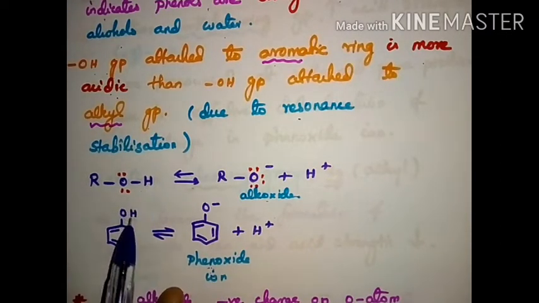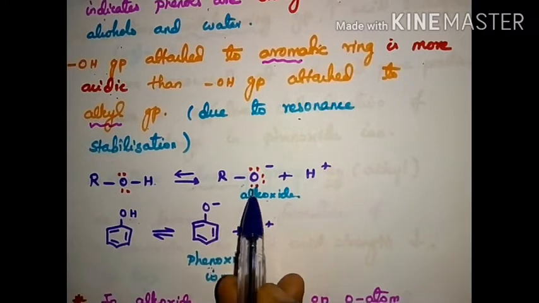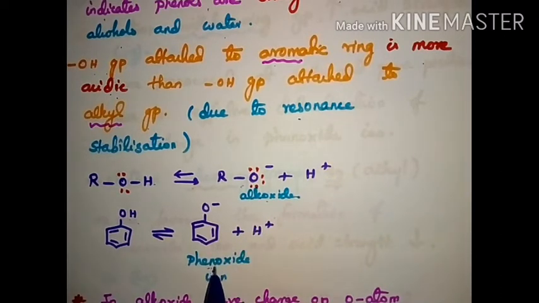Both are alcohols which have a tendency to give the H plus ion. This becomes alkoxide and this becomes phenoxide. There is no resonance structure here. Here we have a resonance structure. So it is more acidic than this.